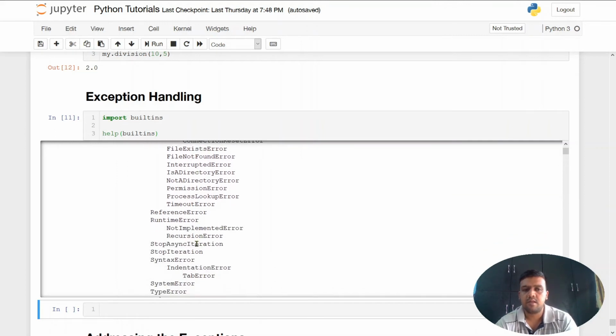Today we will see one or two of these exceptions, and we will try to handle them in a very good way so that we don't cut off the program or stop the program execution while avoiding the errors. Even if we don't have an error, we will use exception handling, because it is a very good practice. If you give your code to a user and they run into an exception, they can't do anything about it. But as a programmer, we have to make our program more robust.